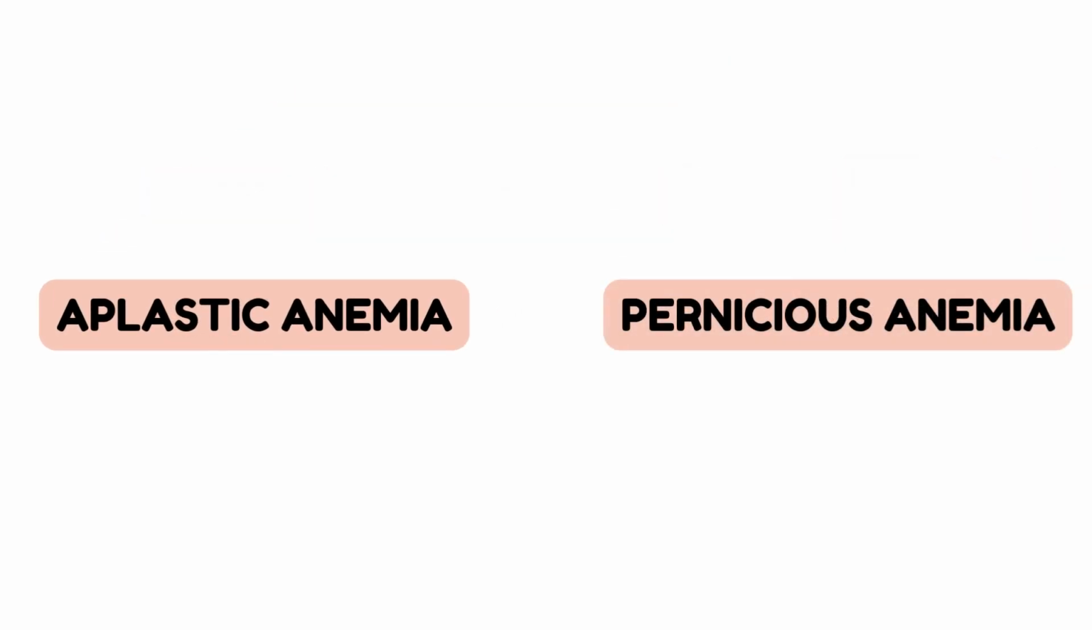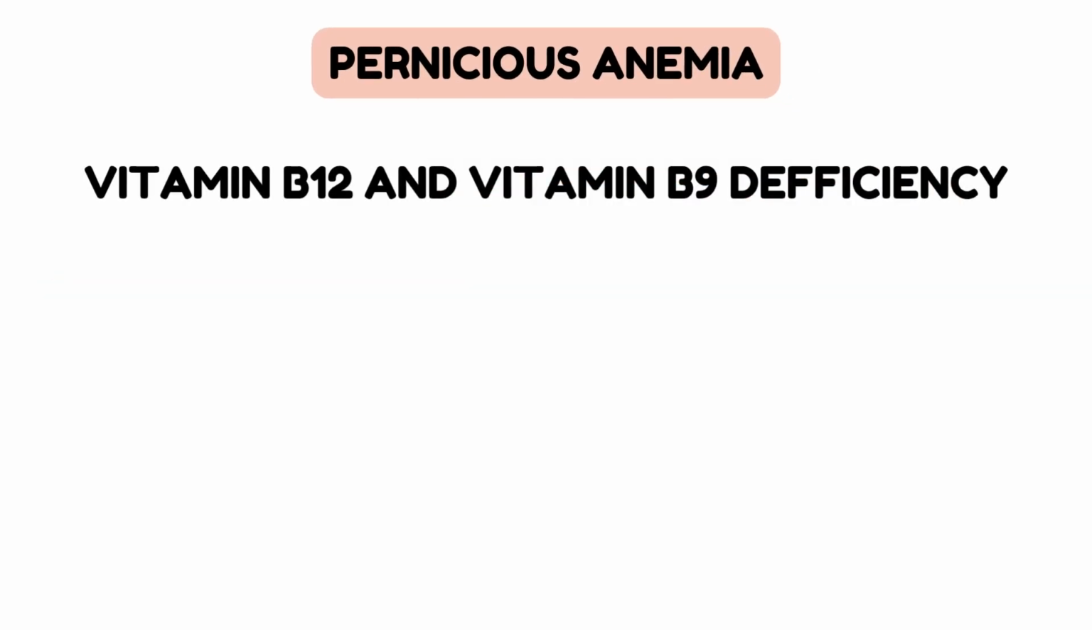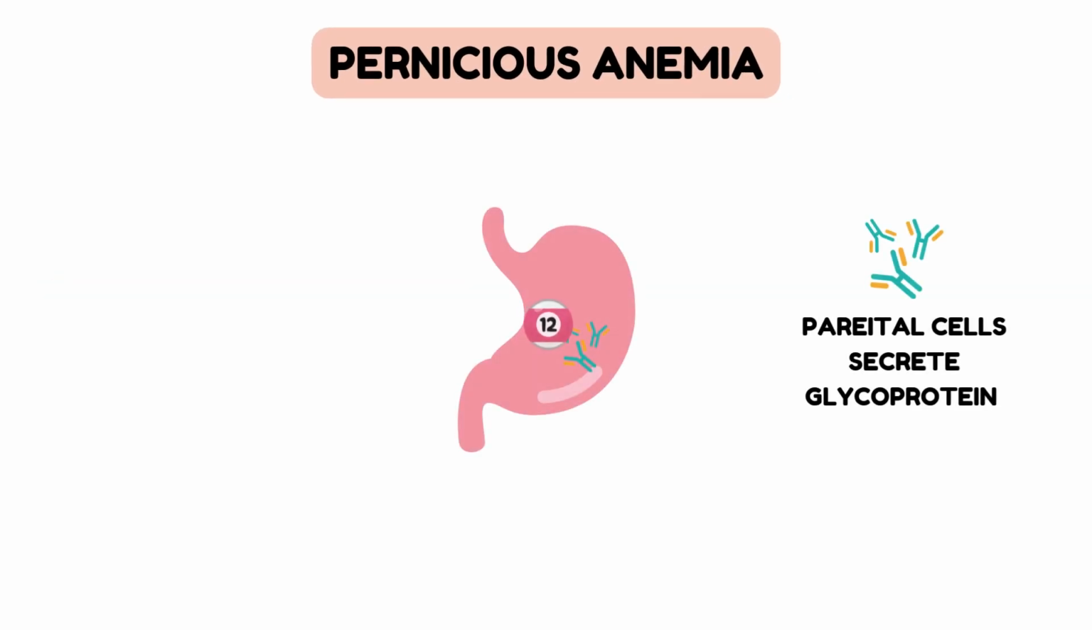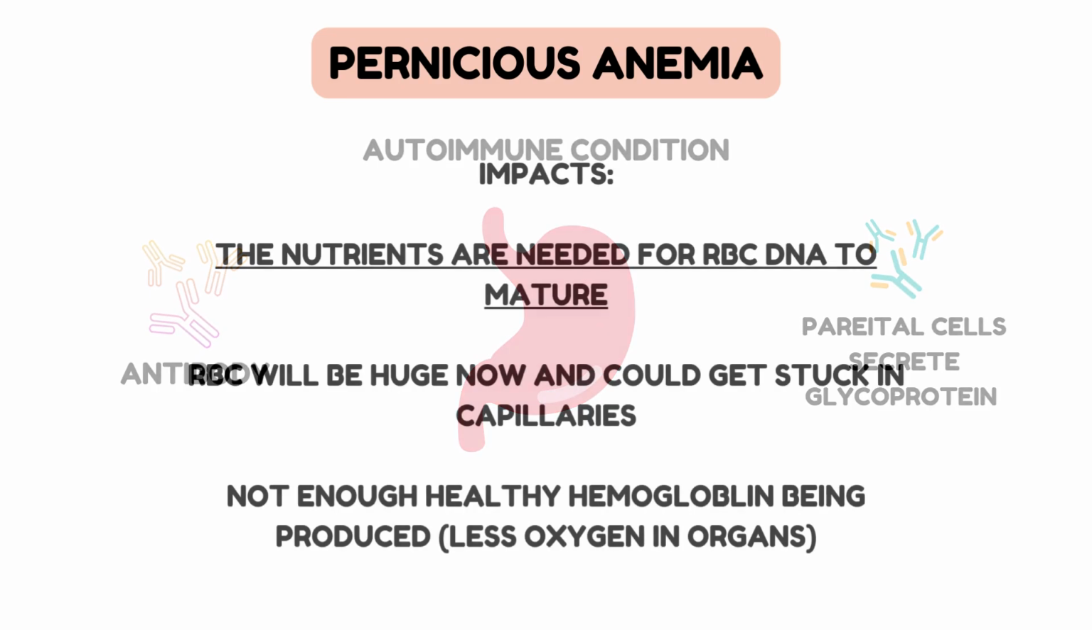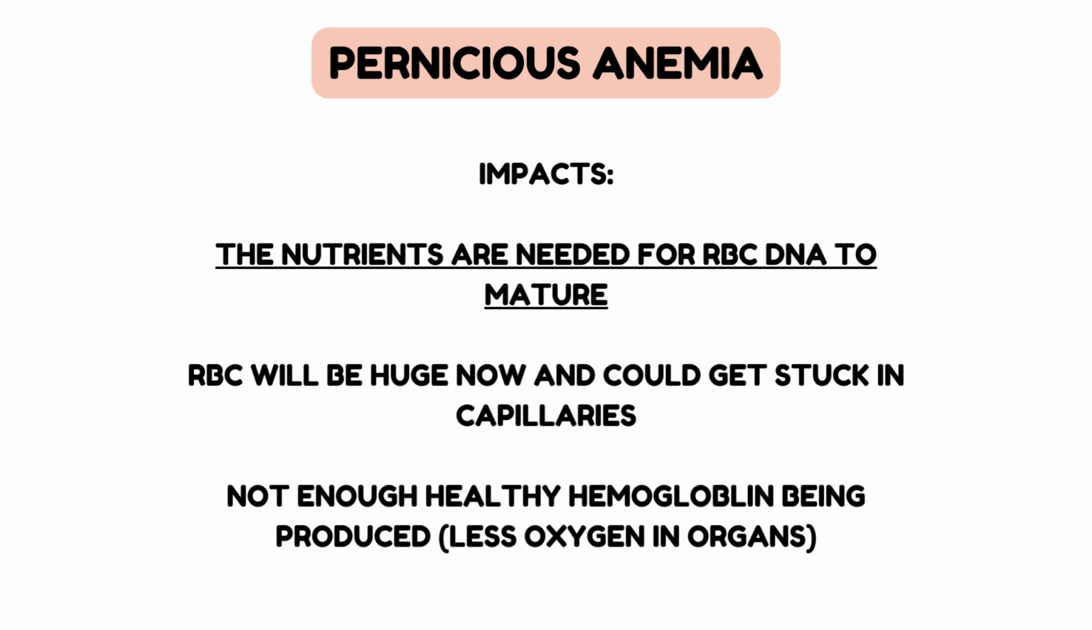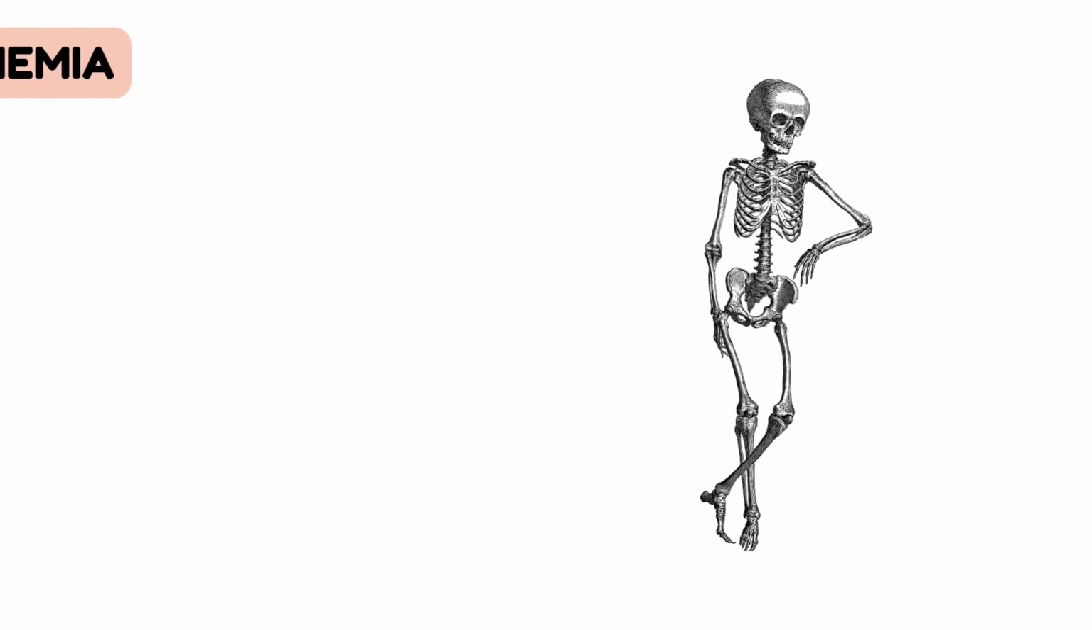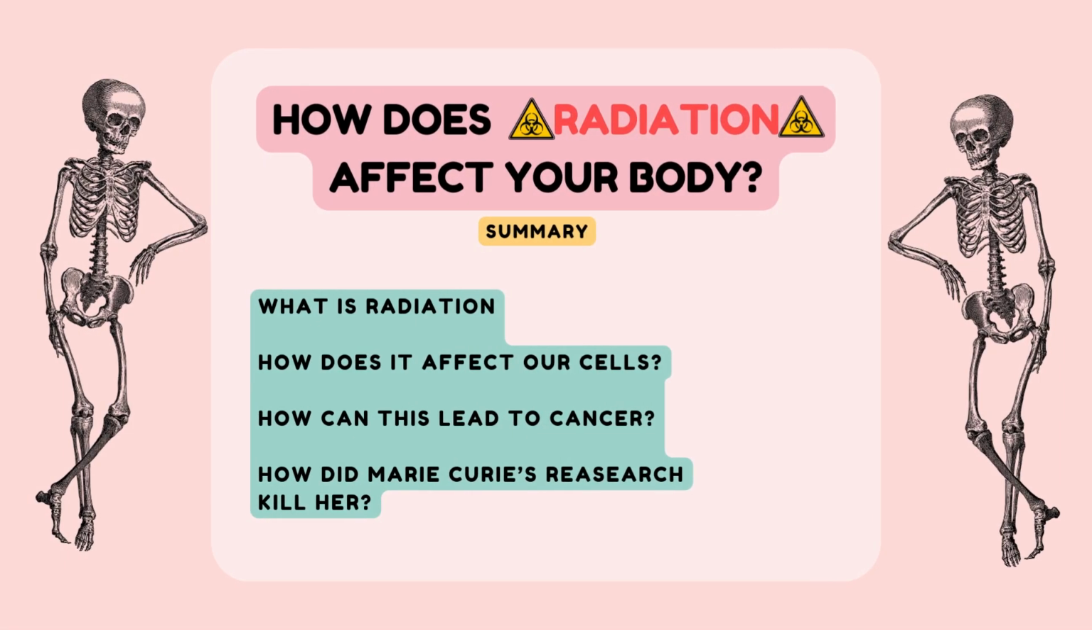Now, let's look at pernicious anemia. This is caused by B12 and folic acid deficiency. Normally in the stomach, the parietal cells secrete a glycoprotein and B12 would naturally bind to this. However, when someone has an autoimmune condition whose risks are increased by radiation, the immune system would produce antibodies which would bind to the glycoprotein instead. So now B12 cannot be absorbed. Here are the impacts of that. So that could have led to the death of Marie Curie.